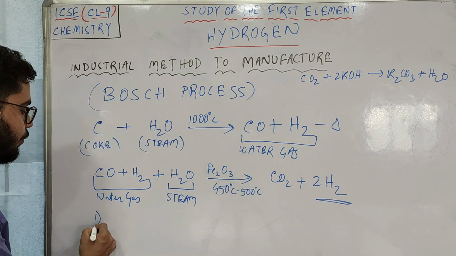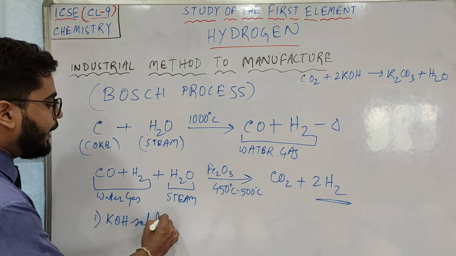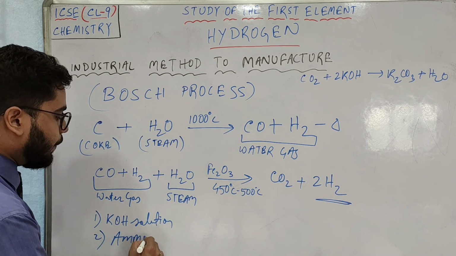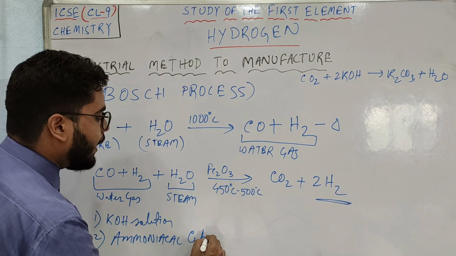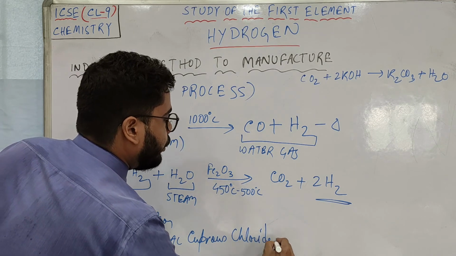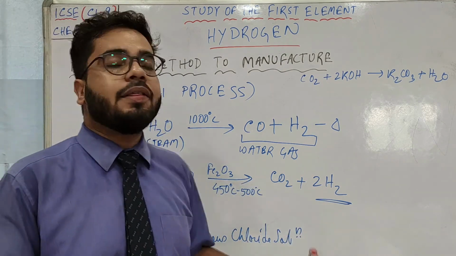At first you have passed through caustic potash solution, and now you are passing it through ammoniacal, that means ammonia mixed, cuprous chloride solution. Then this solution will react with CO and CO will be removed.